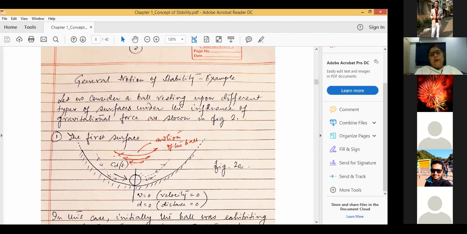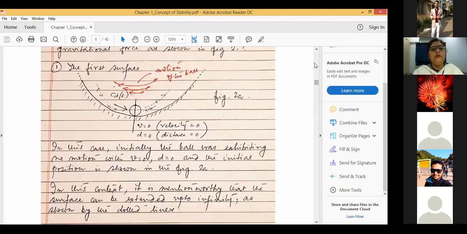velocity of the ball, it will be a second order system, and we can define two physical quantities to describe the system. One is the velocity, so the velocity of the ball will be 0, and the displacement, if we take this position to be the reference position, then the displacement of the ball is again 0. Velocity is 0, displacement or distance is 0, right? So that was the initial condition of the system.